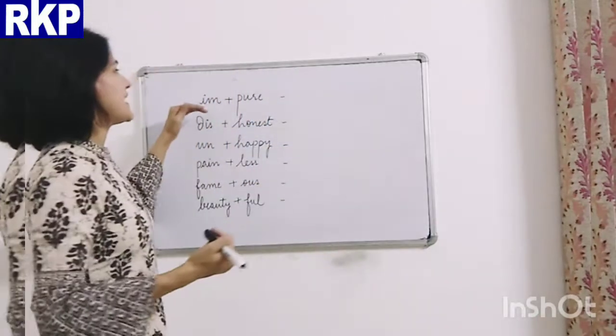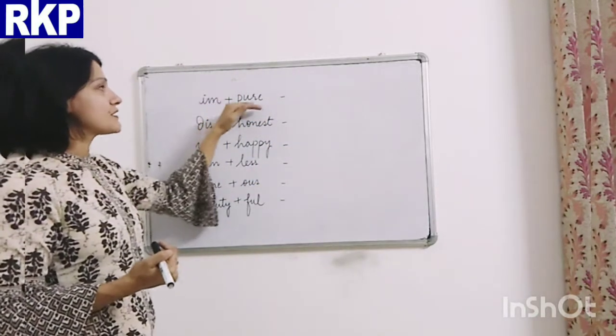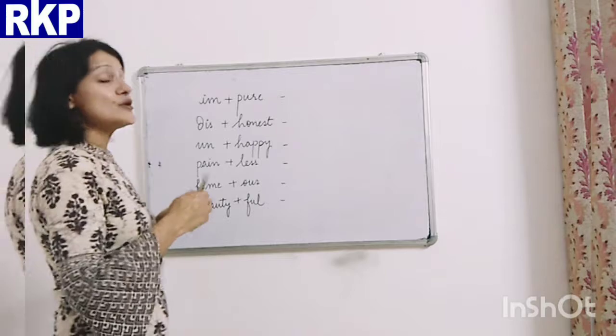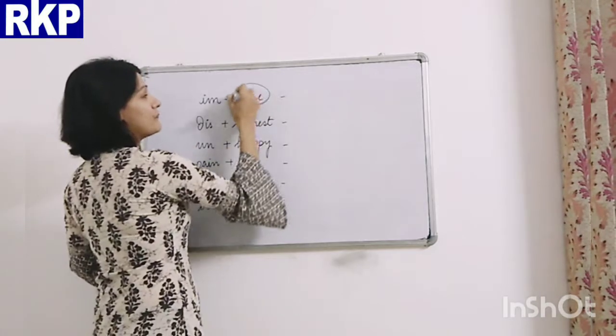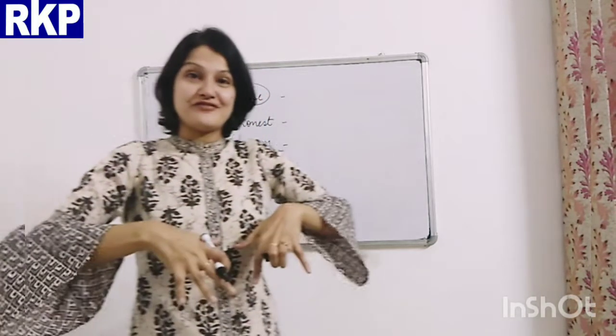So I have written a few words here, and let's try to form another adjective using prefixes and suffixes. So see here, im plus pure. Now you see, pure itself is an adjective. So out of one adjective, we can form another one using a prefix.